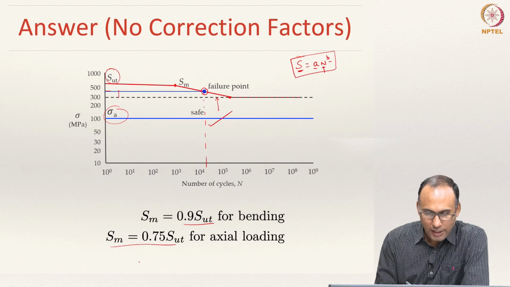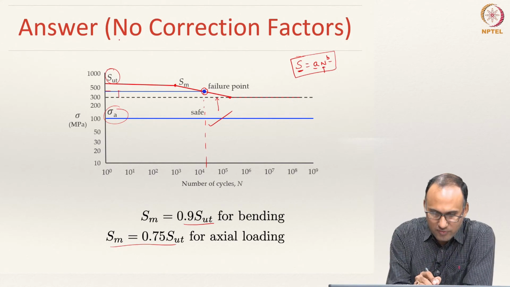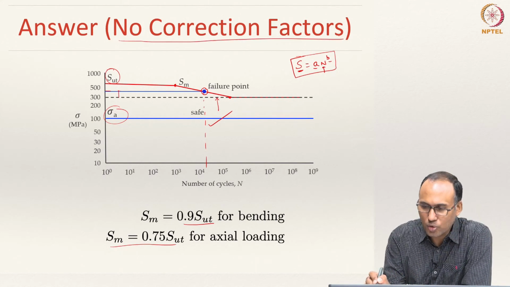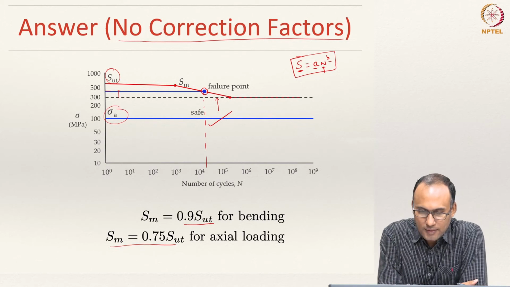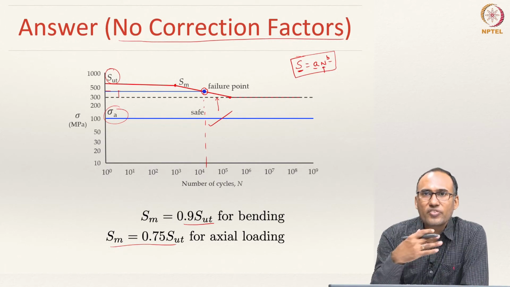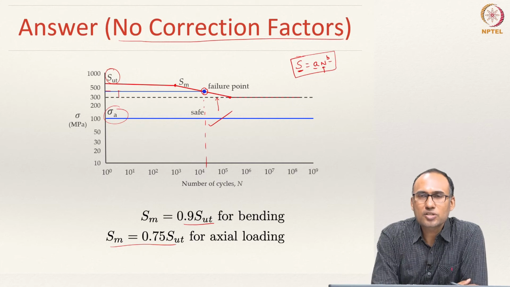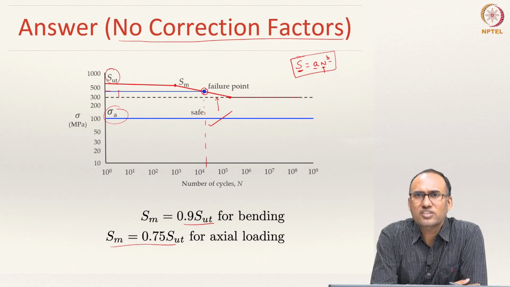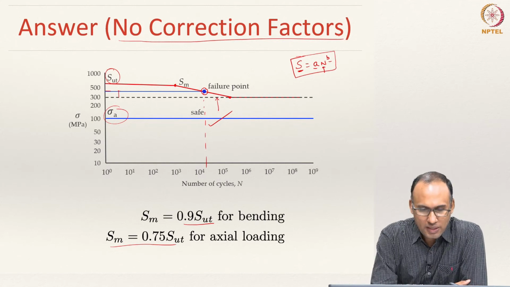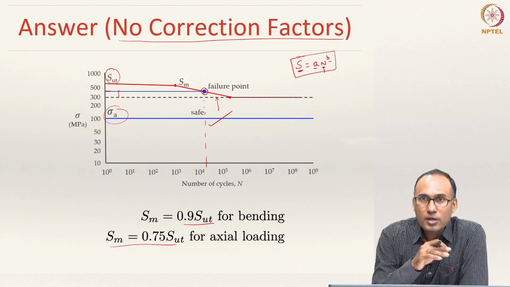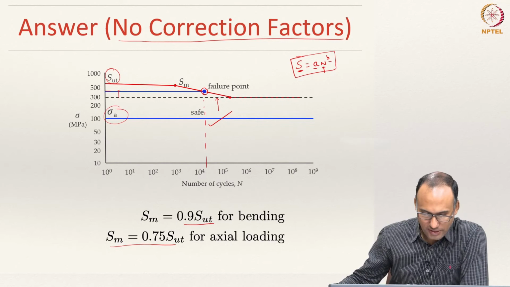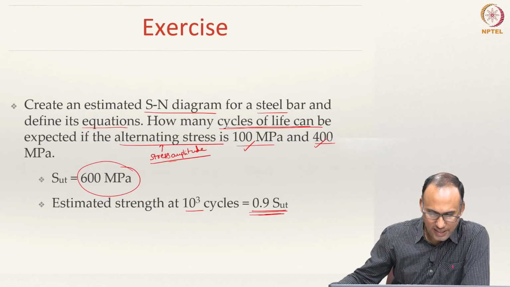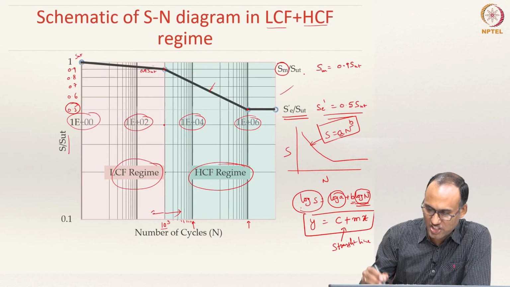Please note that here I have used no correction factors. That means I have not used any correction factors in estimating these values. So, where does this term correction factor come in? The reason we need correction factors is because of the estimated SN diagram, which is what we call an estimated SN diagram.